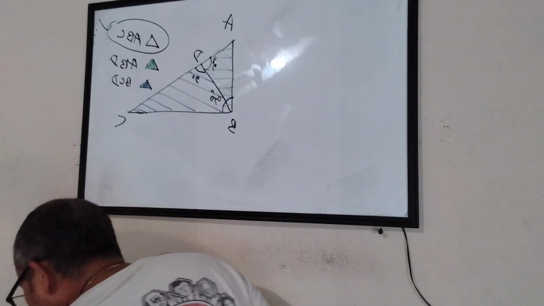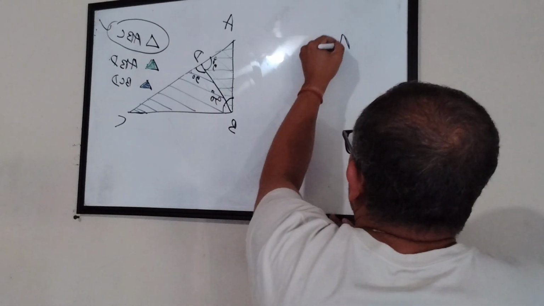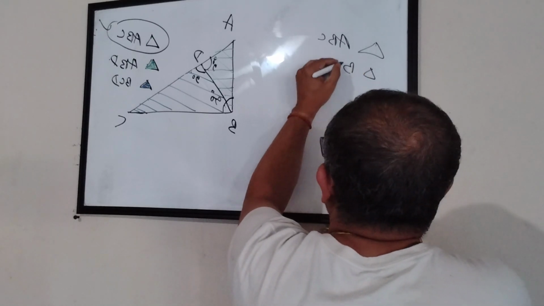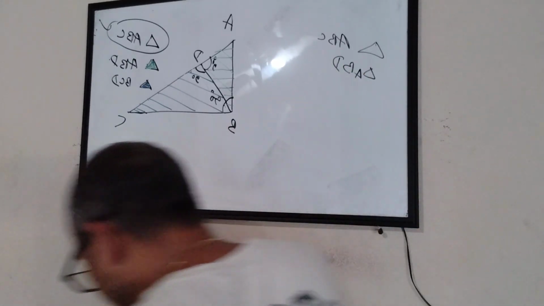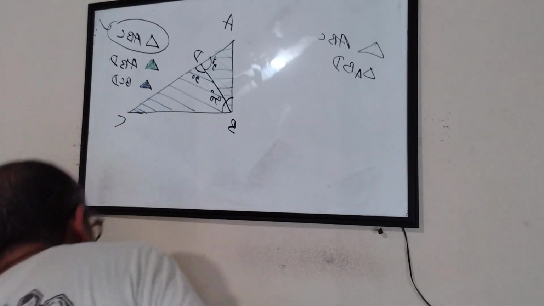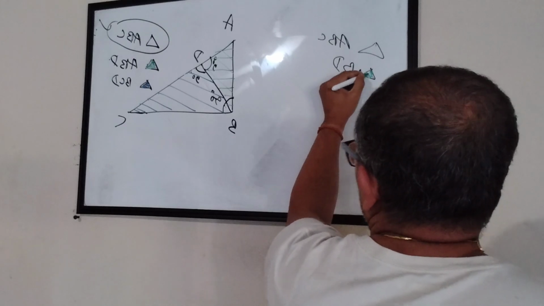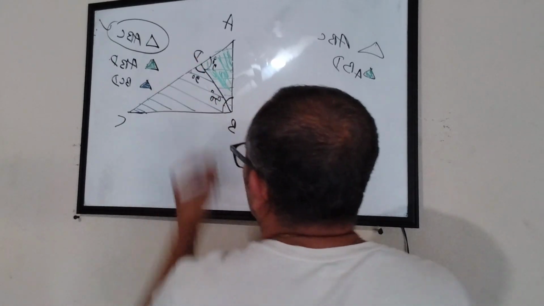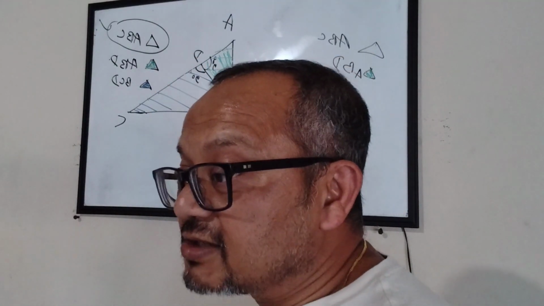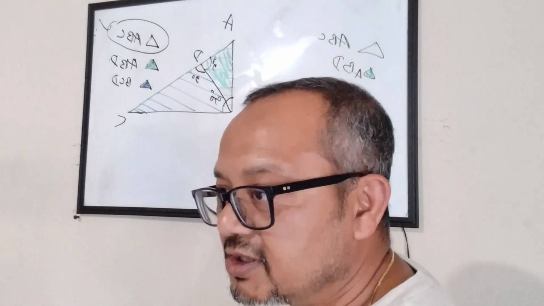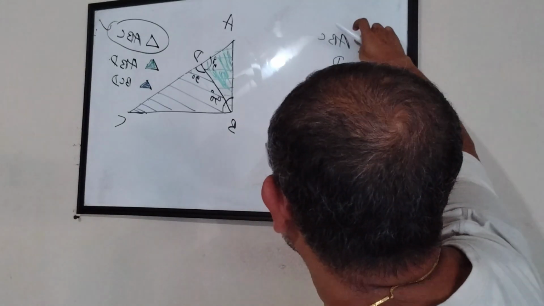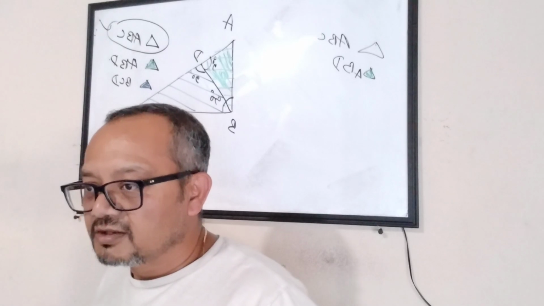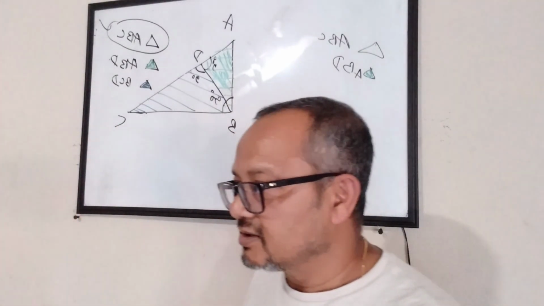So let's look at the first two triangles. Let's say ABC, the parent triangle, and the baby triangle ABD. When I say ABD, I am talking about the green one. So I am coloring it here also, so that you can visualize it. I am saying these two triangles are similar. Do you agree? Triangle ABC and triangle ABD, I am saying they are similar. Do you know why?